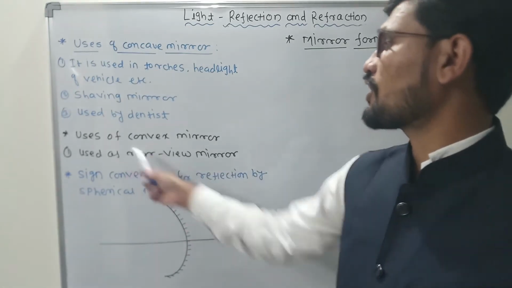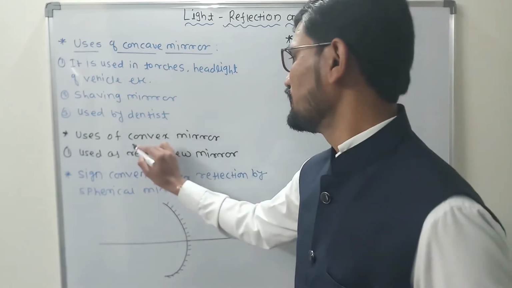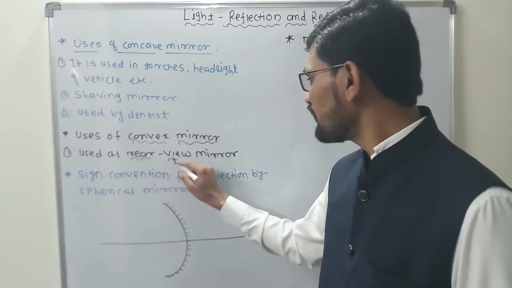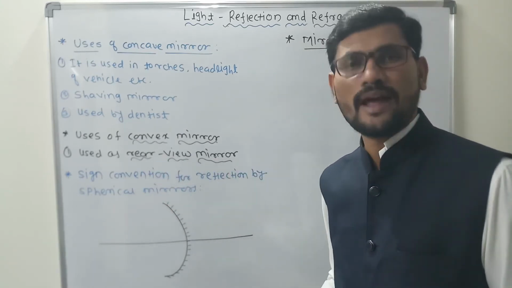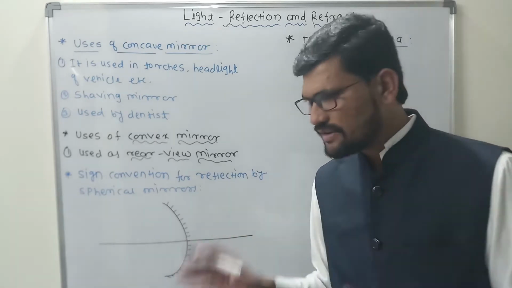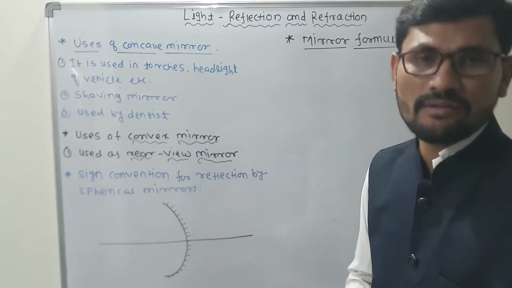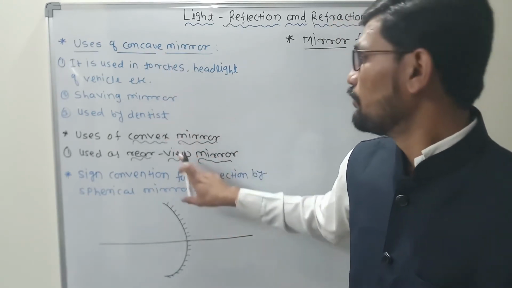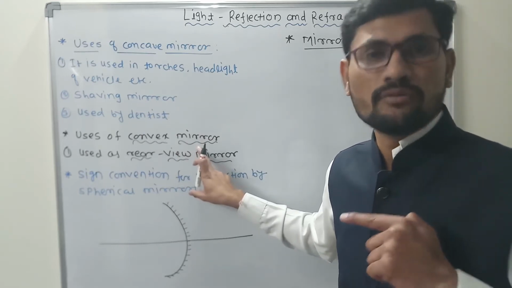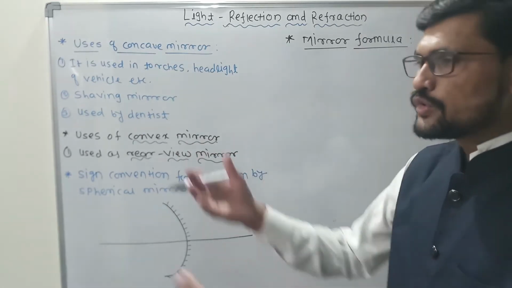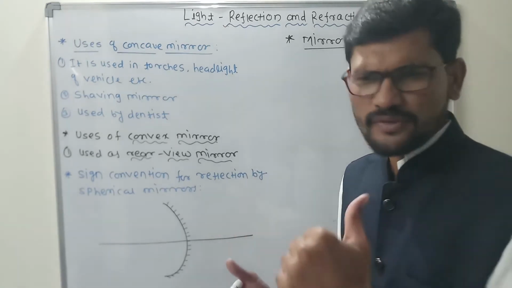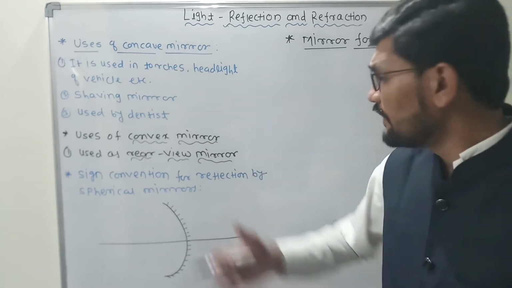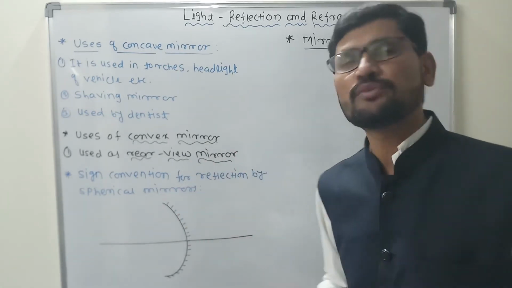And similarly, when we talk about the uses of the convex mirror, it is very important because it is used as a rear view mirror. Whatever mirrors we have on vehicles, buses, trucks and everywhere, that type of mirror is called the rear view mirror. Why? Because the concave mirror can give a real and inverted image, but only the convex mirror gives a virtual and erect image. If you want to take a look at the back of your vehicle, we need to take the help of the rear view mirror.